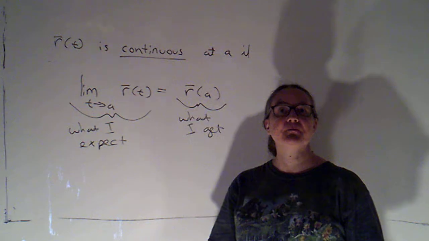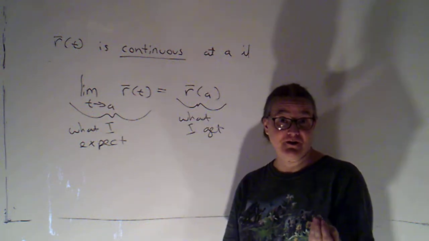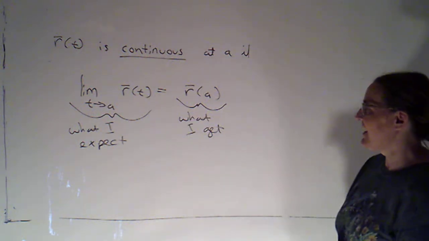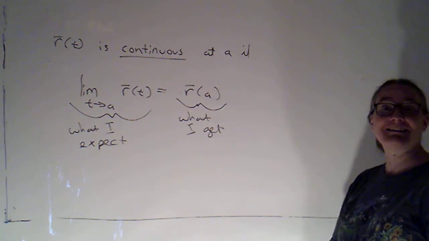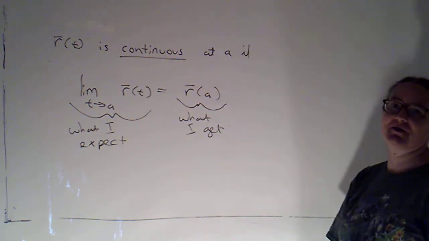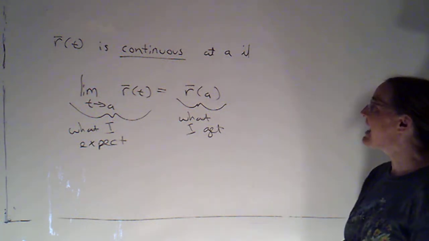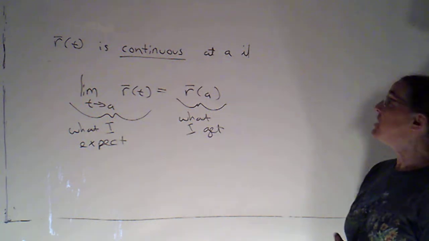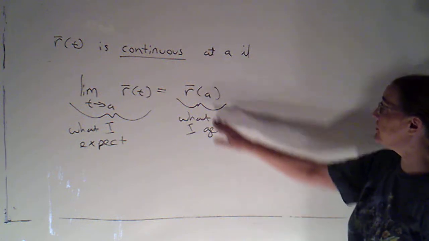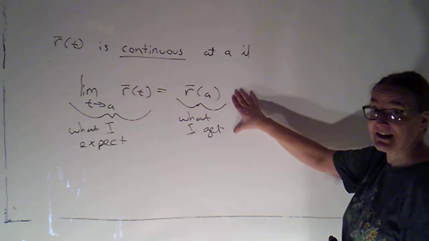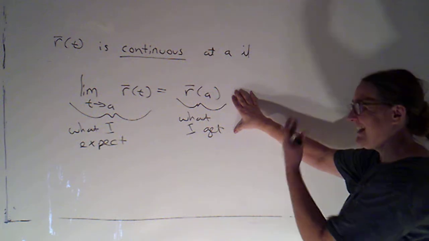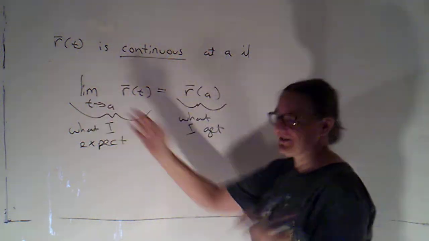Nothing weird happens. Okay? That's true for real valued functions. For real valued functions, I just replace the vector notation with real valued notation. It's exactly the same. If the limit is equal to the function value, then it's continuous at that particular point. Notice, in order for this to be true, a does have to be in the domain of the function, because otherwise I don't get anything.